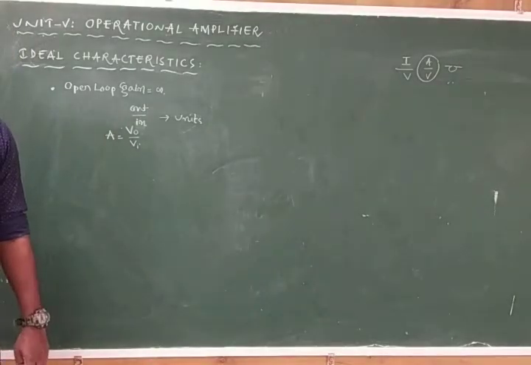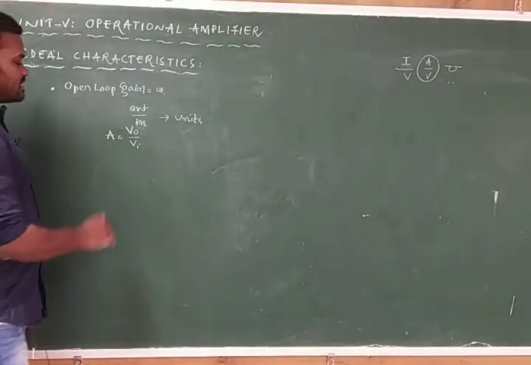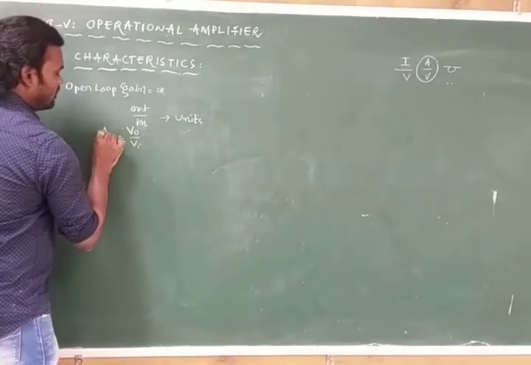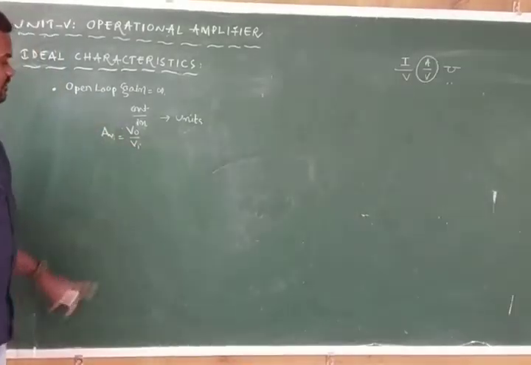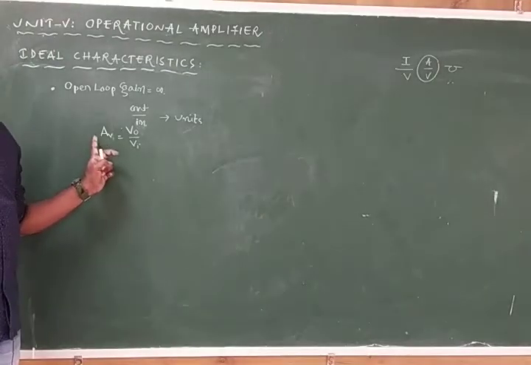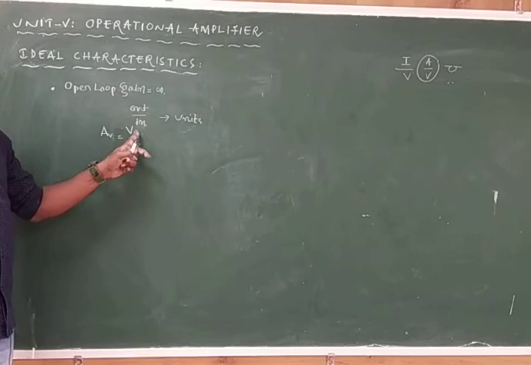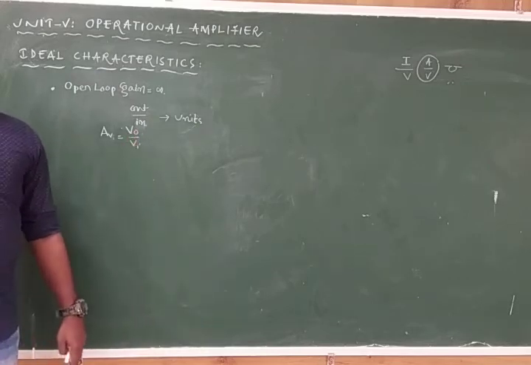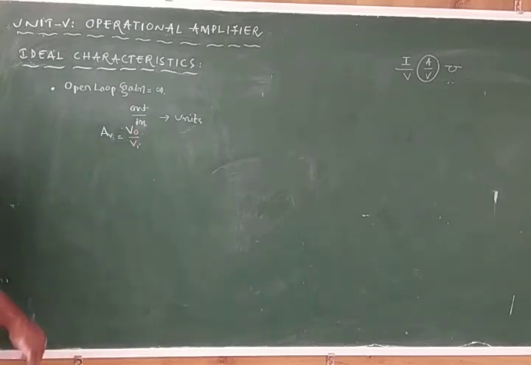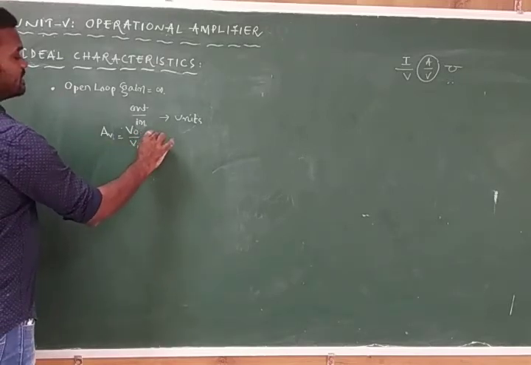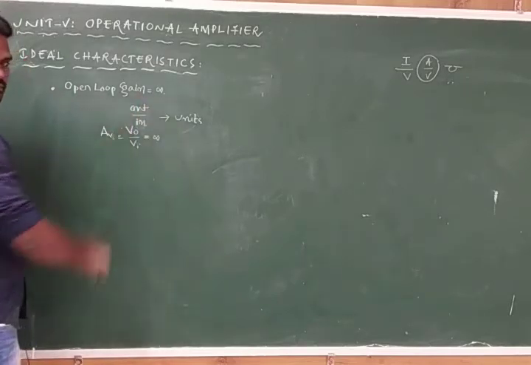Open loop voltage gain I can call AV now. V stands for voltage, A stands for gain. So open loop gain equals VO by VI. We are saying that open loop gain is infinity.